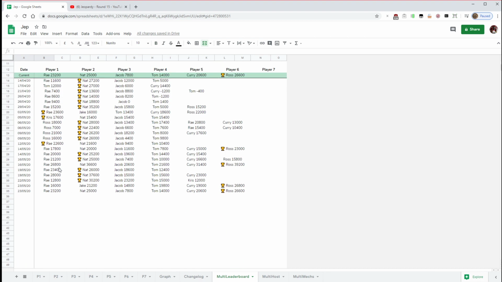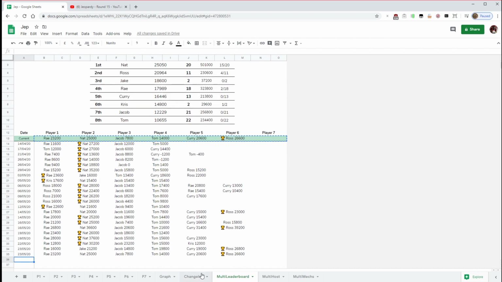Yeah, so that's that. This all gets added automatically. The only thing I have to do at the end of each game is basically to copy and paste that in, and then that registers it as a new game and put in the date. Cool, right, so the next bit is going to be the multi-host.